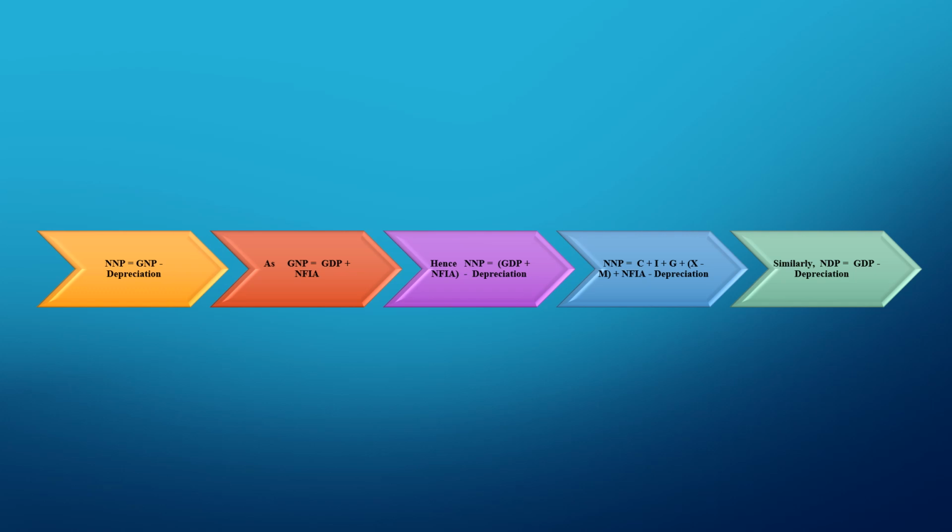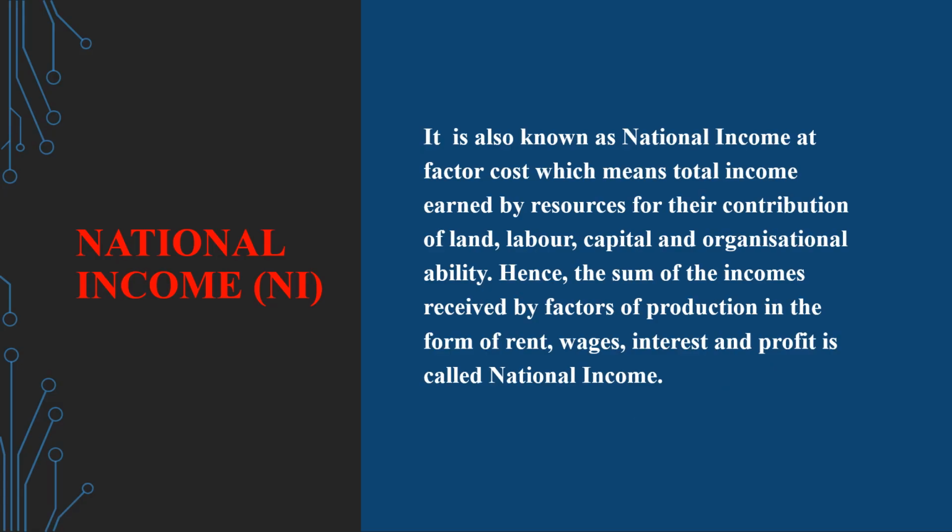Now NNP equals GNP minus depreciation, whereas depreciation is the decrease in the monetary value of an asset over time due to use, wear and tear or obsolescence. This decrease is measured as depreciation and the collective depreciation of all business assets is computed and subtracted from GNP to calculate NNP. Further, we can put in the values of this into GNP and derive the formula for NNP. Similarly, NDP is another basic concept which is net domestic product and calculated as NDP equals GDP minus depreciation.